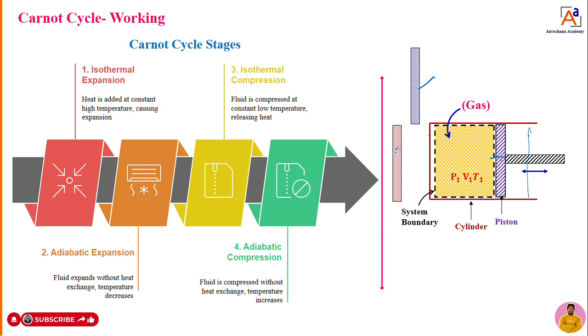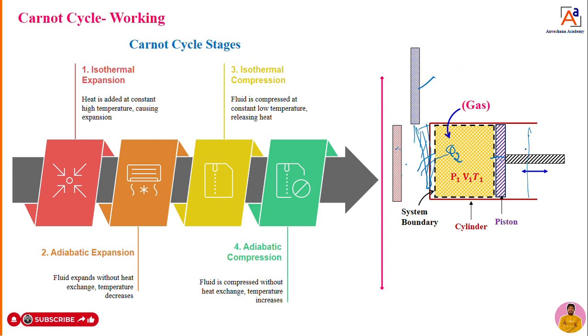When you assume that this heat conductor is moved to this particular point, it is in contact with the cylinder. When you compress it, heat is going to be generated inside the cylinder, in the gas. That heat is going to transfer to the diathermic wall, or heat conductor. Then that heat is going to be rejected or released. That released heat can be represented as Q2, and it is constantly removed or rejected from the system, the cylinder. That we can call isothermal compression.